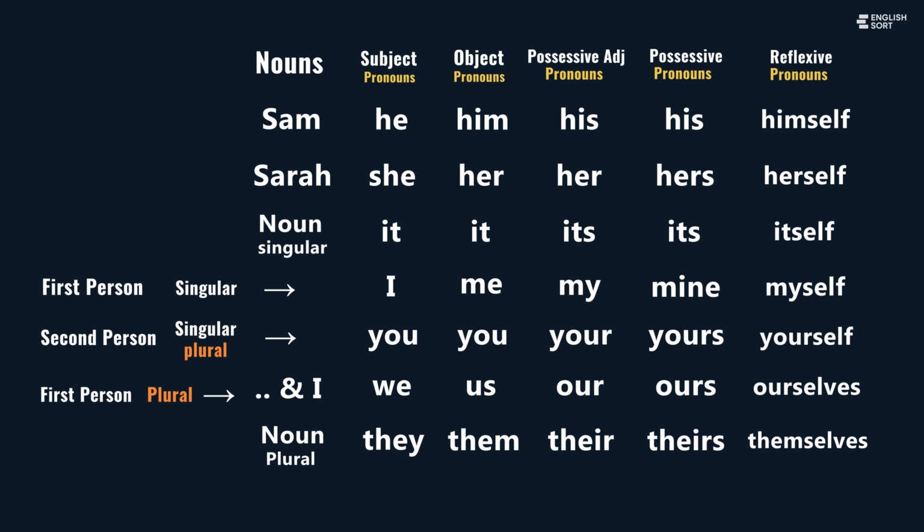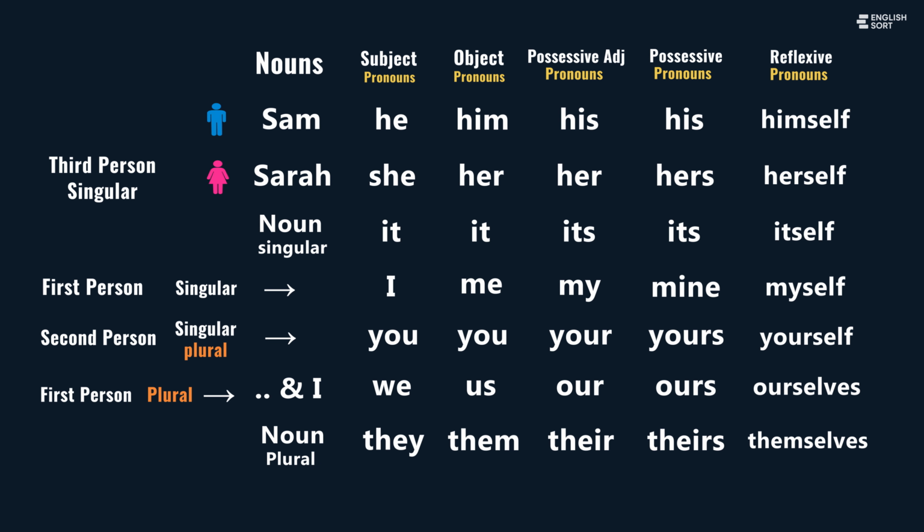Now, you and I are talking about another person or another thing. This is called the third person singular. For a male, we use he, him, his, himself. For a female, we use she, her, hers, herself.